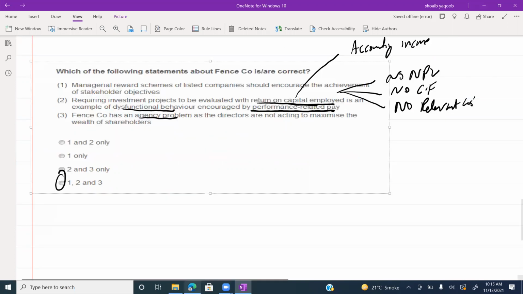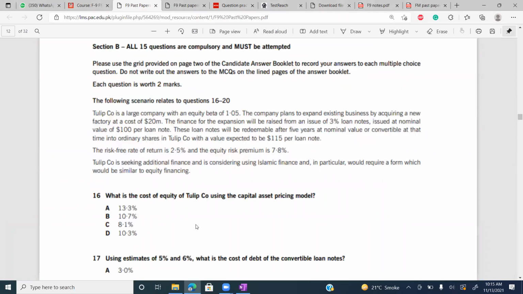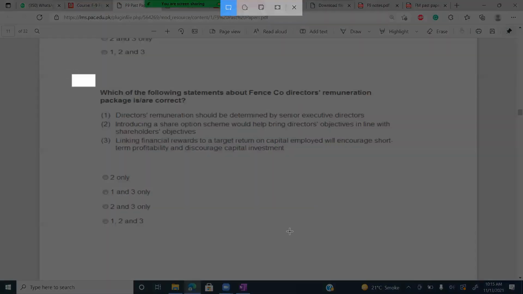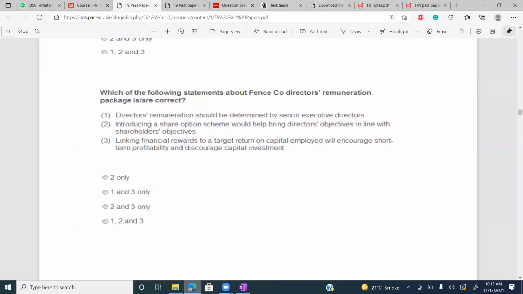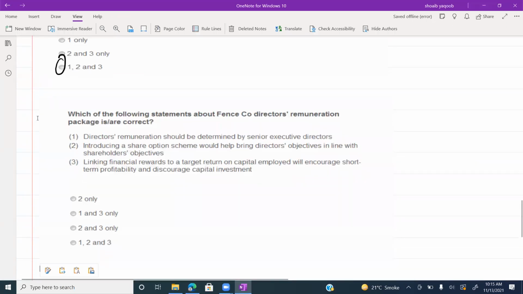Next, the last one is: which of the following statements about Fence company director remuneration package is correct? One, director remuneration should be determined by the senior executive directors. Two, introducing a share option scheme would help bring directors' objective in line with the shareholder objective.